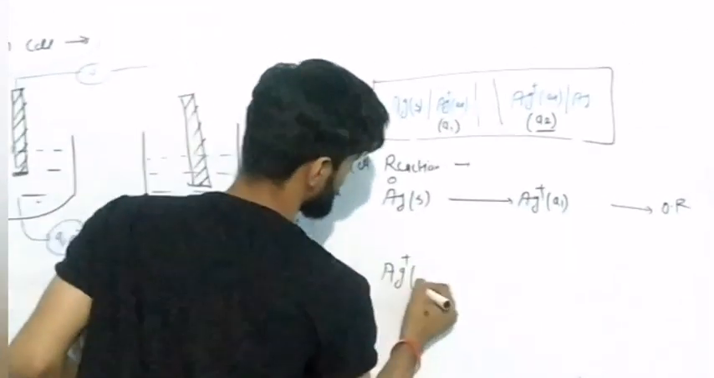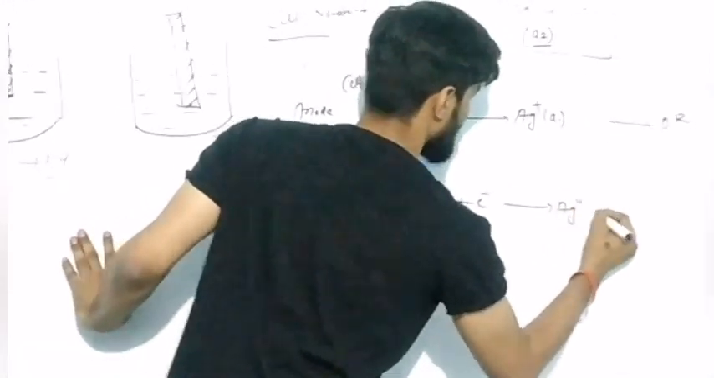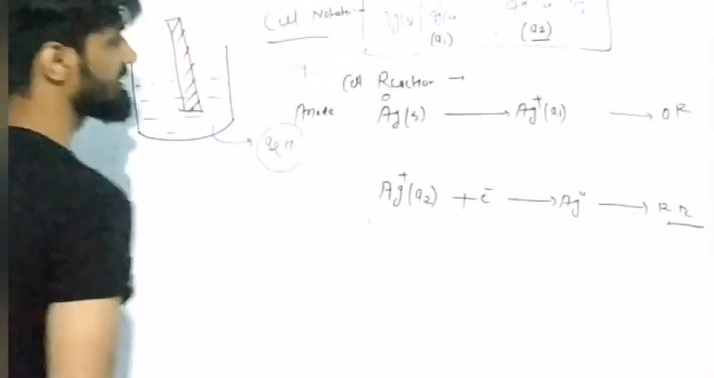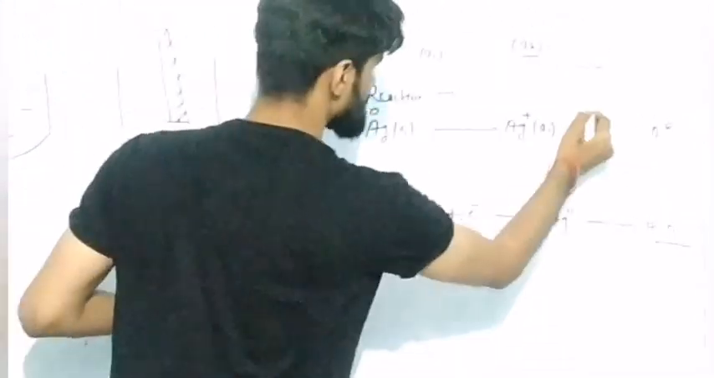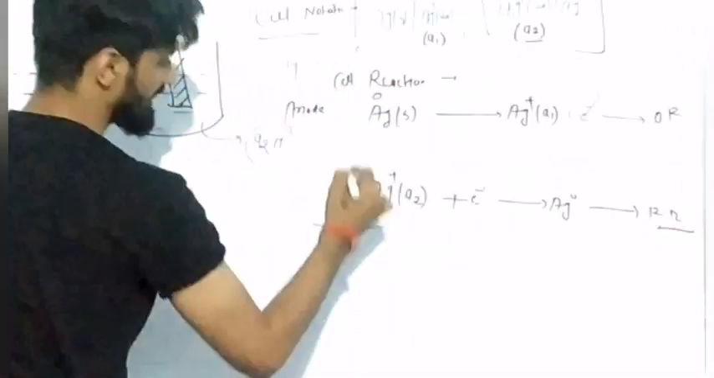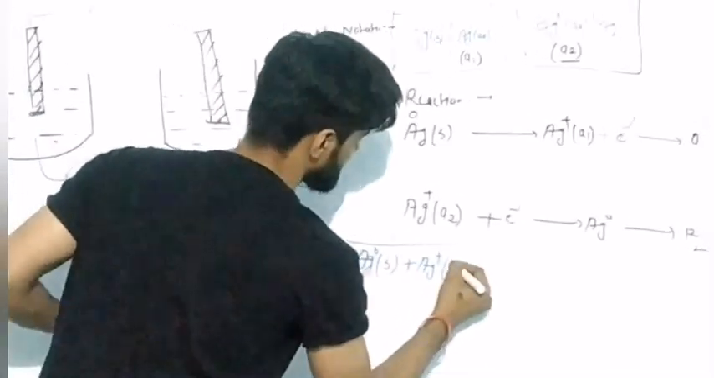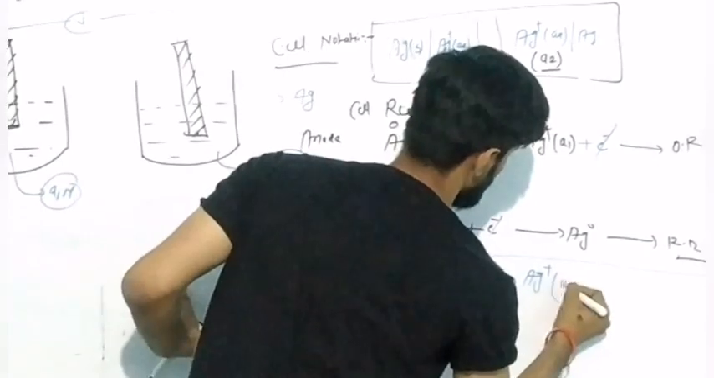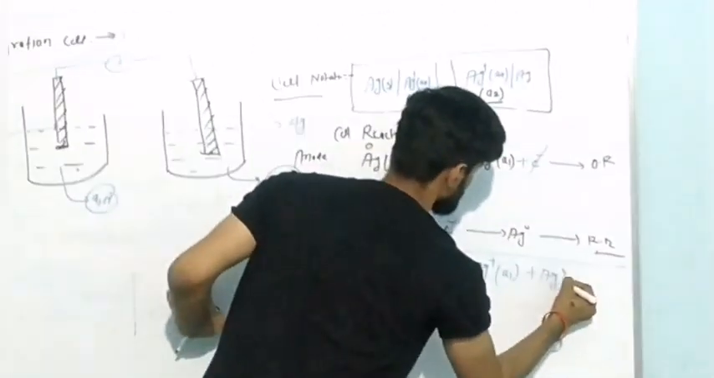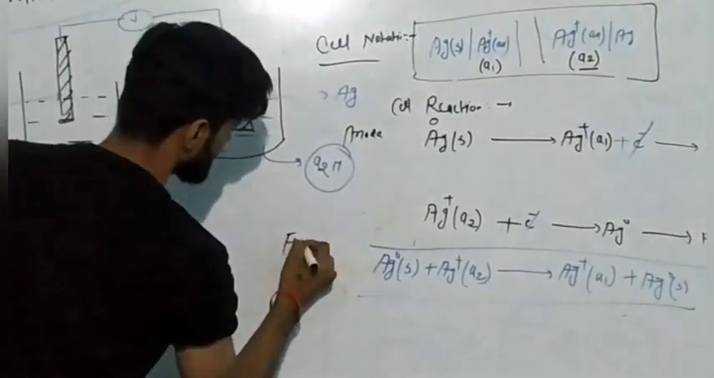Now I am writing the cathodic reaction. Ag plus having concentration A2 gets converted into Ag0, and this reaction is called a reduction reaction. These two reactions I have written over here. Now if you balance the reaction, you have to add one electron. These two electrons get cancelled out, and after addition you get the full cell reaction: Ag0 solid plus Ag plus having concentration A2 gets converted into Ag plus having concentration A1 plus Ag0 solid. This is the full cell reaction.